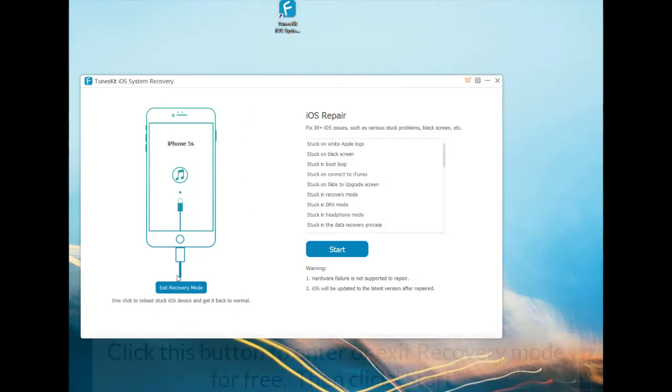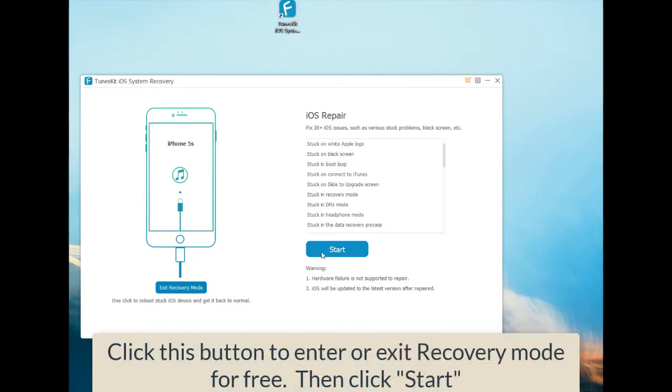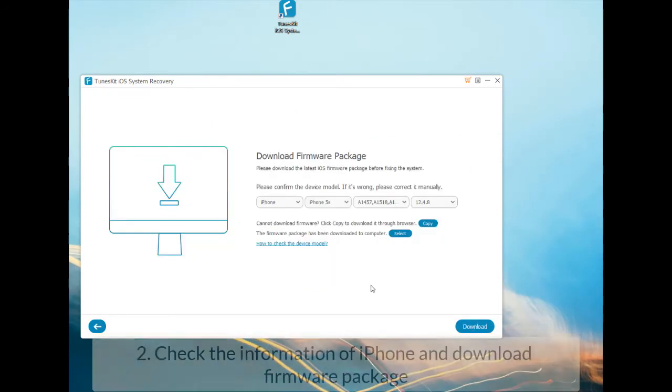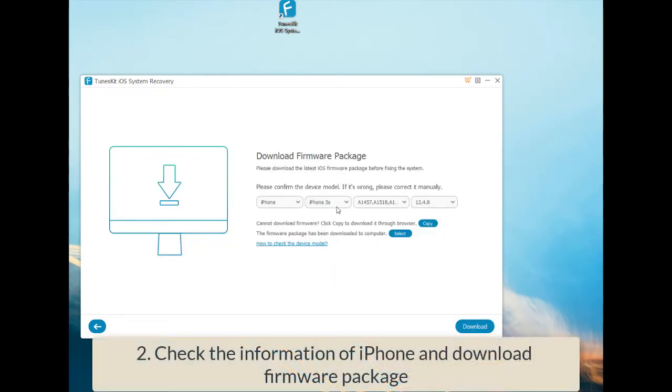Click to enter or exit the recovery mode. Use the standard mode to fix your iPhone. Check the information of your iPhone.